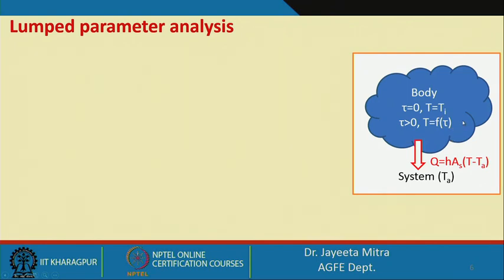So, when this body is plunged into a sink having a temperature T A, heat will come out of the system if this T A is lower than the body temperature, or else if this T A is higher than this,